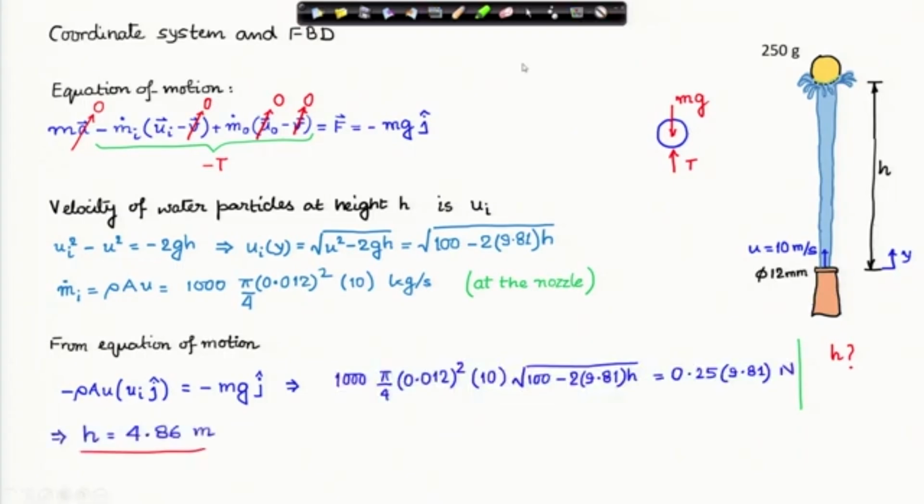If you plug in the values and do this calculation, which is straightforward, the height comes to 4.86 meter. That means this ball will remain suspended in steady state, as expected, at 4.86 meter.